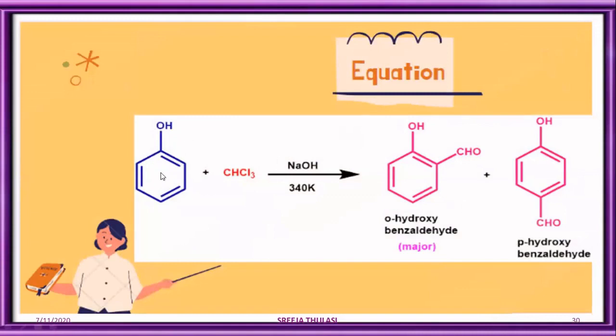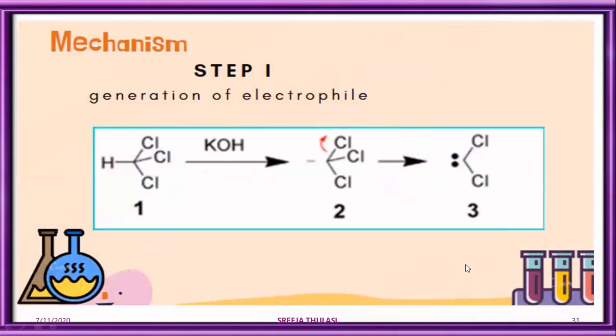Let us look at the equation. Phenol reacts with chloroform, CHCl3, in the presence of caustic soda or NaOH at 340 Kelvin to form ortho and para-hydroxybenzaldehyde. This reaction is an example of ortho-formylation of phenol. Moving on to the mechanism.